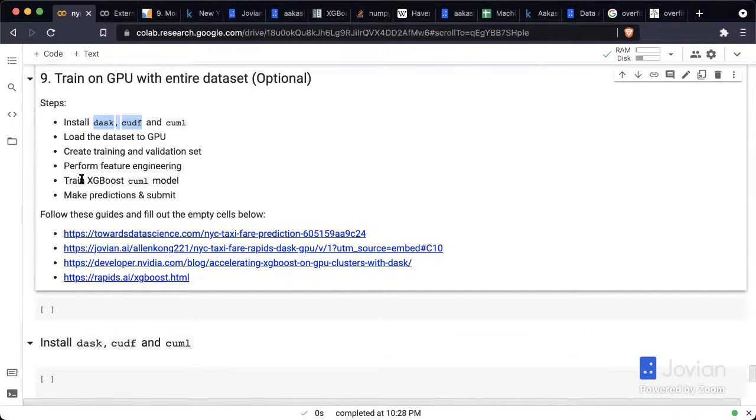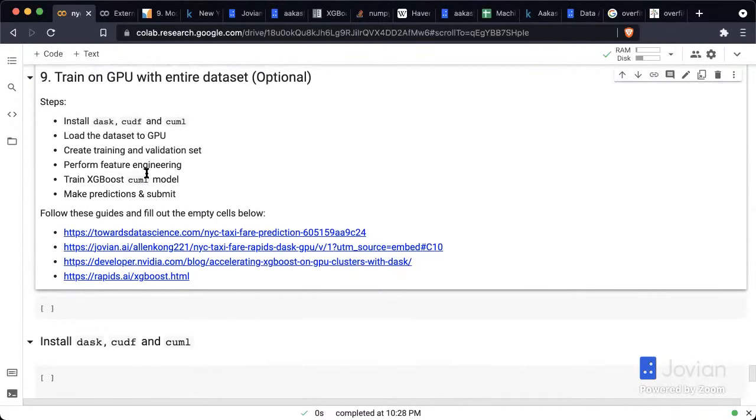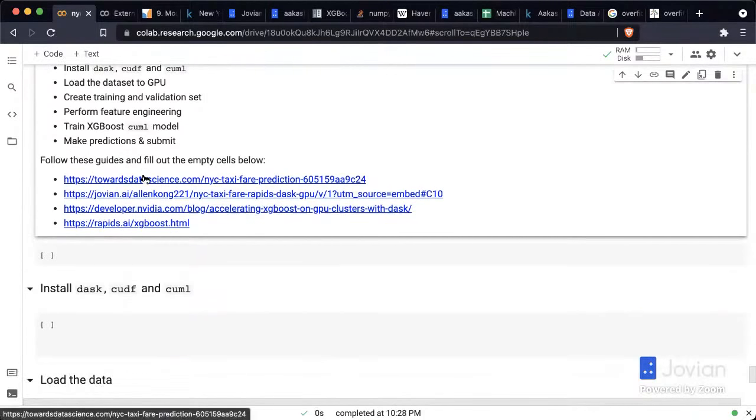And most importantly, the training can be done using XGBoost on the GPU itself. And that's again going to be a lot faster, probably orders of magnitude faster. So the entire process of working with the entire data set can be reduced to maybe 10 or 20 minutes of work, right?